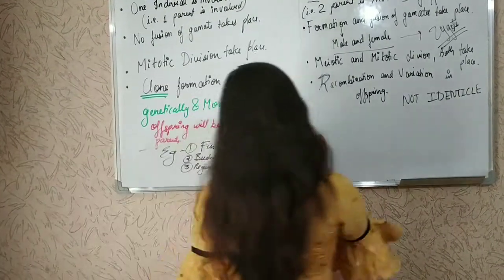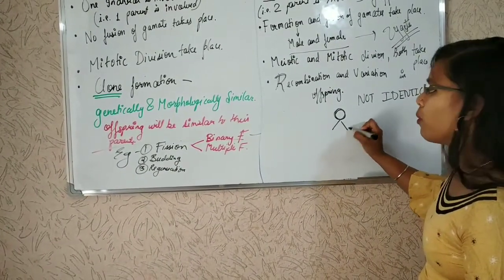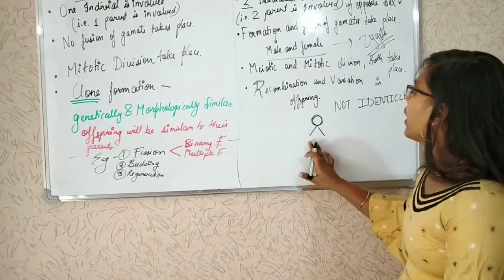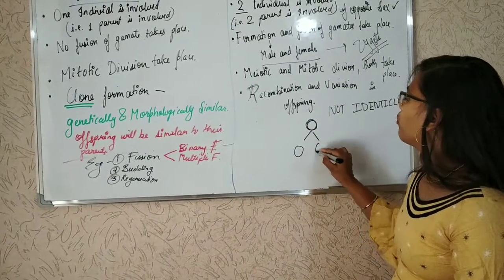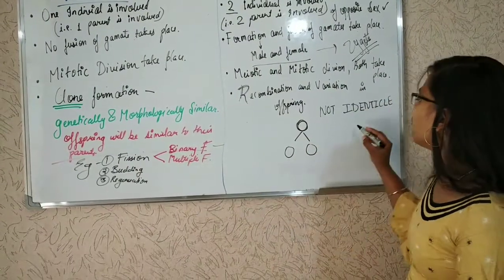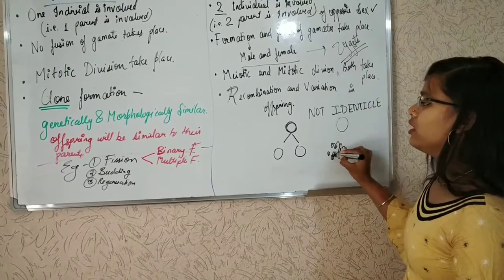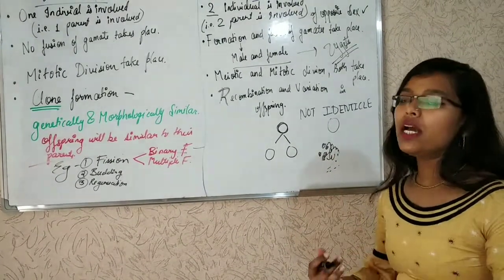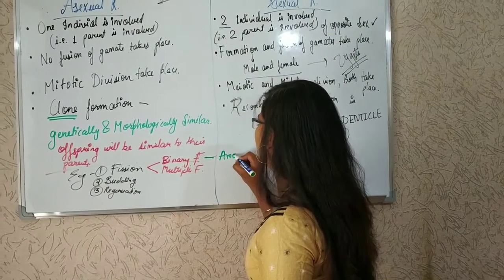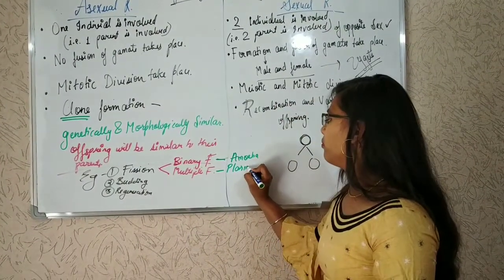Binary fission, what does it mean? One cell is divided into two. Binary means two, fission means breakdown. So it is the breakdown of a cell into two. In multiple fission, the cell divides into so many offspring. An example of binary fission is amoeba. In multiple fission we have plasmodium.